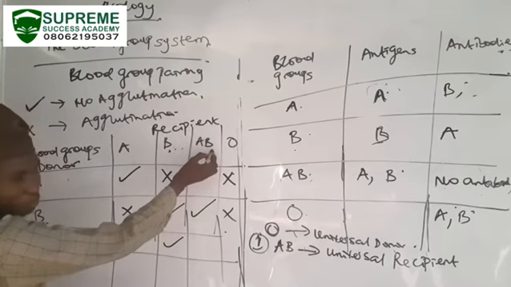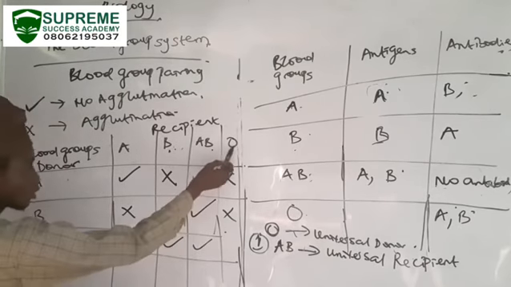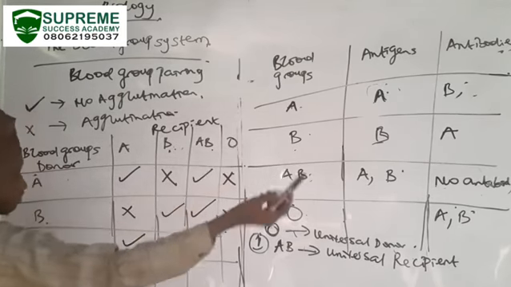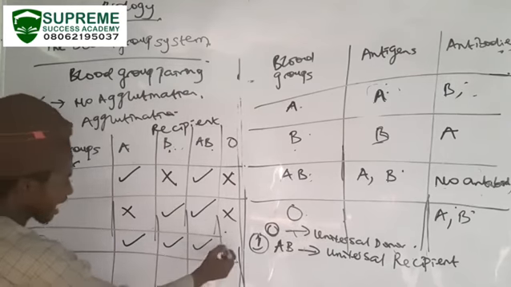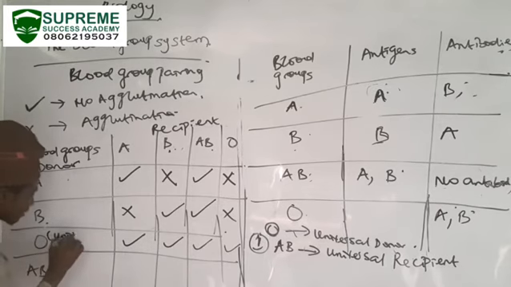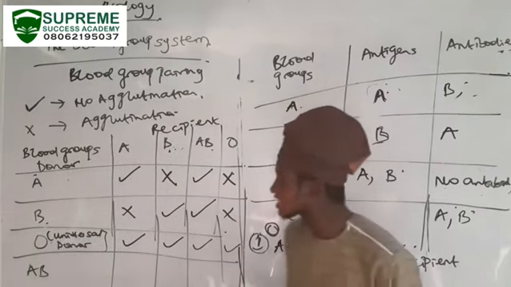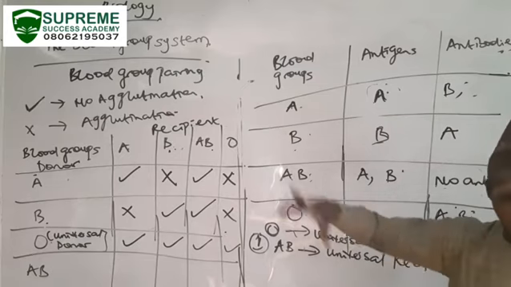AB, does AB produce antibody O? There's no antibody O, so it can donate. Does O produce antibody O? There's no antibody O, so it can donate. So from what you can see here, what can you observe? O is universal donor. It is called a universal donor because it can donate to all the blood groups present.